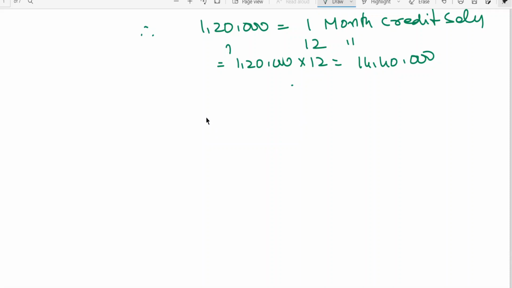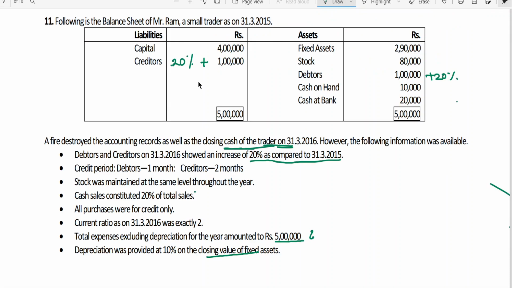Okay. So now this 14,40,000, we have seen in the problem that cash sales constitute 20% of total sales.